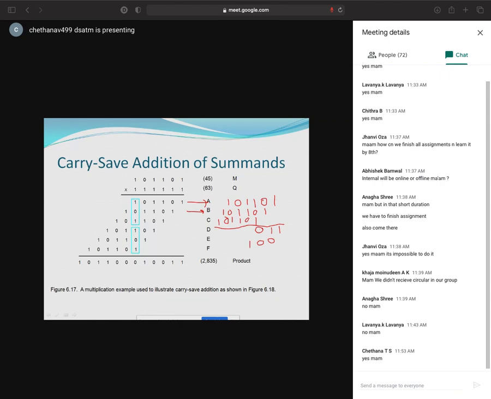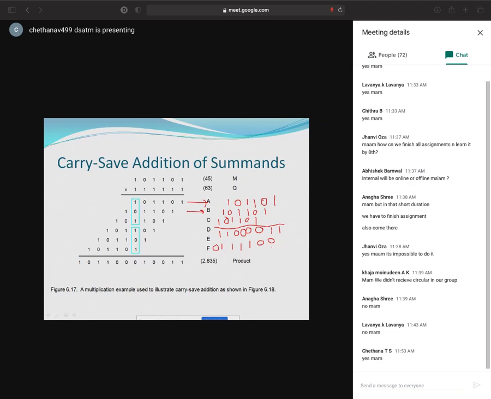Next, 1 plus 1 is 2 again. 2 means 1 0, so I keep 0 here and the carry aside. Next, 1 plus 1 is 0 with carry, so I keep the carry aside. 1 plus 1 is 2, that means 0, and the carry I keep aside. 1 plus 0 is 1, no carry, so 0. I don't have anything else to add, so just 1.